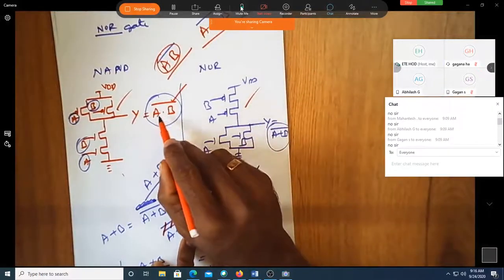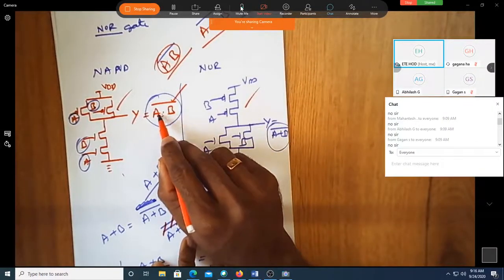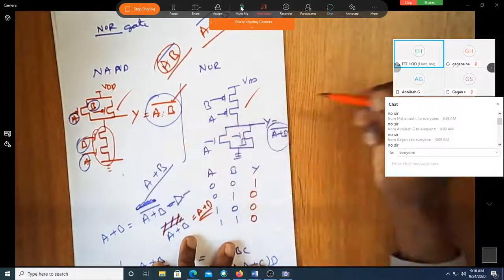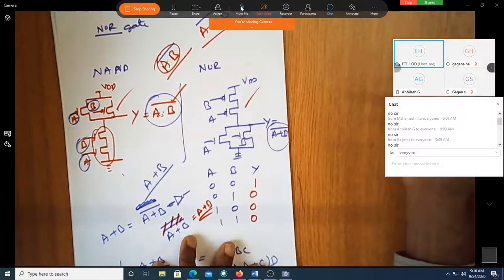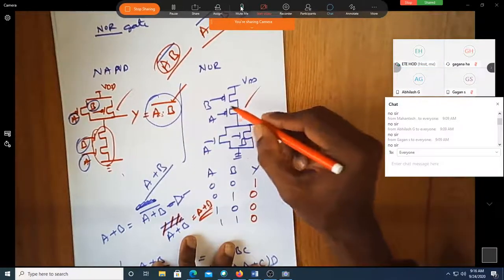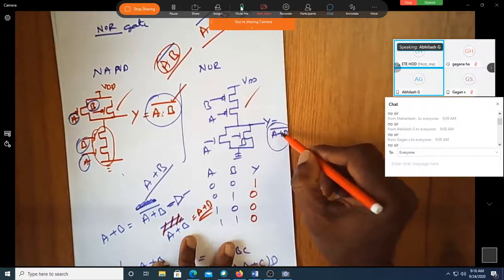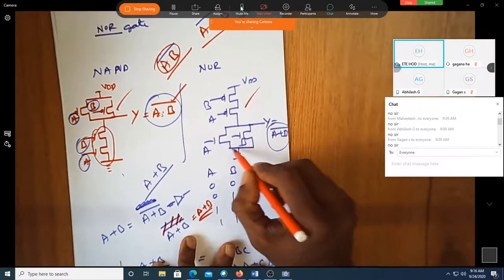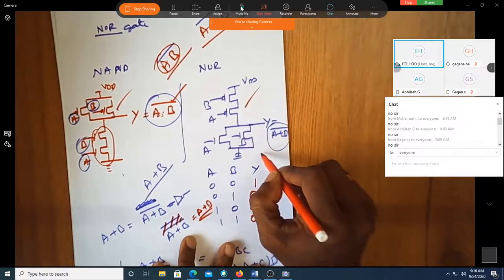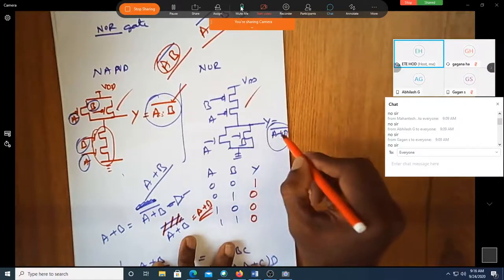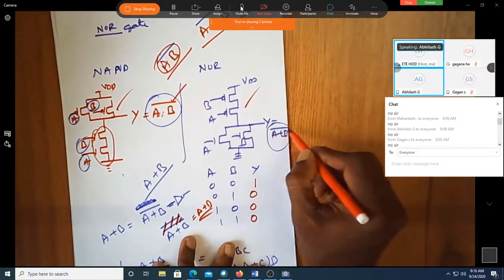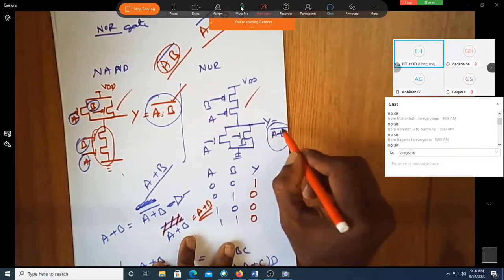Can you see, whenever it is AND, whenever it is A and B, are they in series? Whenever they are in OR, such as A plus B, they are always parallel. Whenever it is A plus B whole bar, forget about this, it is inverted.